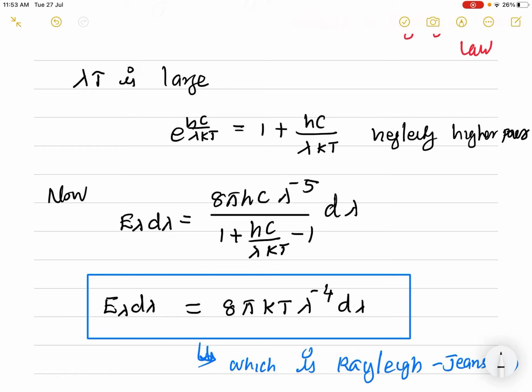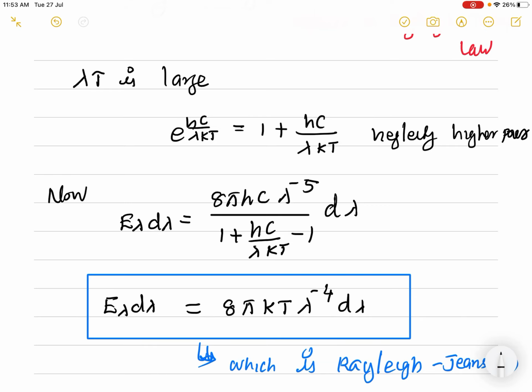So for shorter wavelength, the Planck radiation formula reduces to Wien's distribution law, and for longer wavelength it reduces to the Rayleigh-Jeans formula.